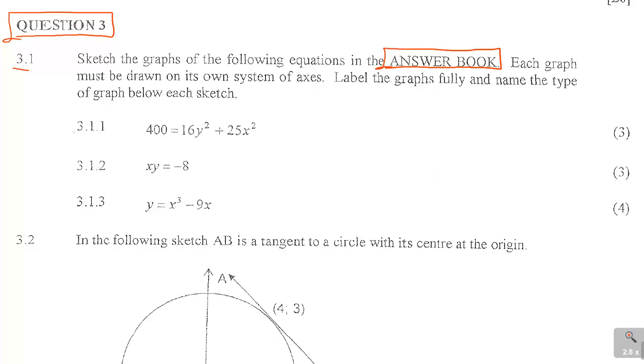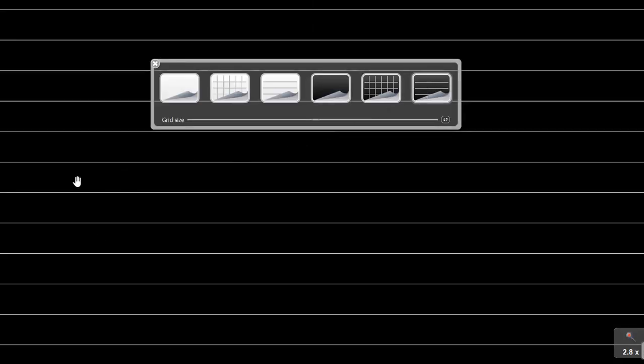The first one is, you are supposed to sketch 400 = 16y² + 25x². Now remember, as I said, you don't have graph paper, so what you usually have in your normal answer book is a line like that.